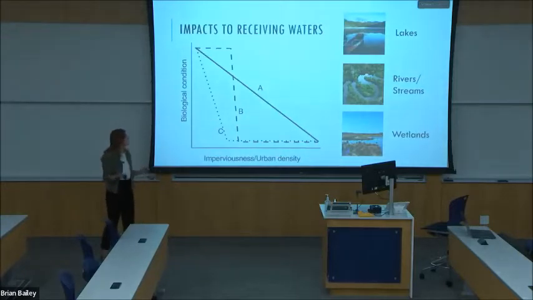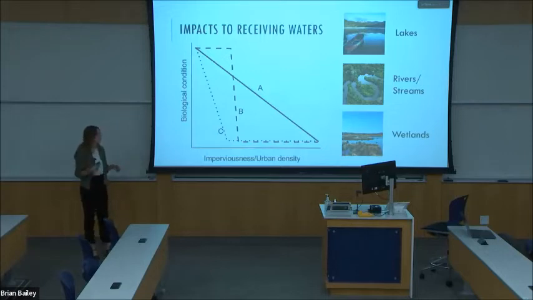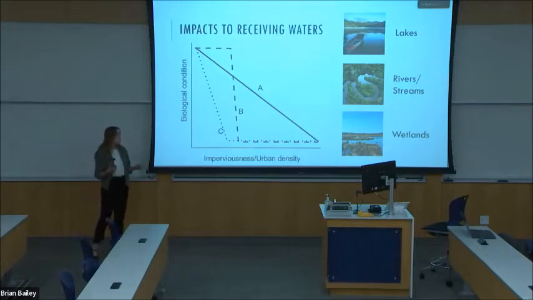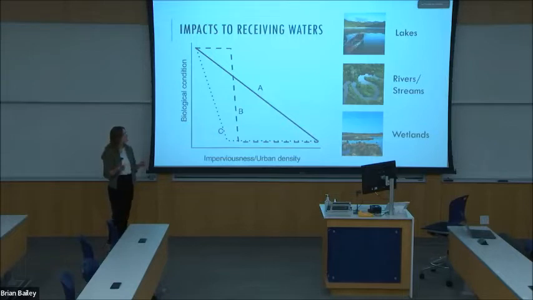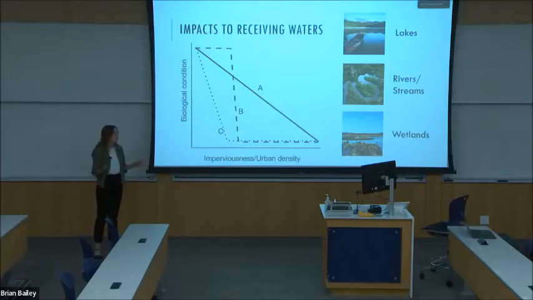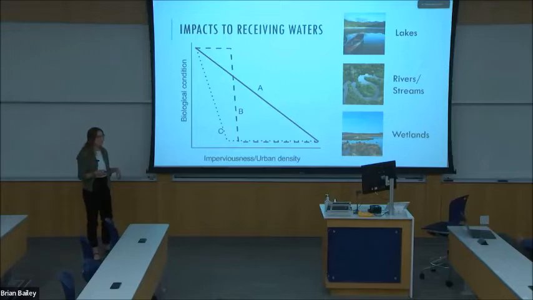So excess nutrients, metals, sediments, and other pollutants can degrade water quality, kill or threaten aquatic life, impair drinking water sources, and make water treatment processes more difficult. And all water bodies are susceptible to stormwater runoff as long as they're in the urban catchment. So lakes, rivers, streams, and wetlands can all have impacts from stormwater runoff.